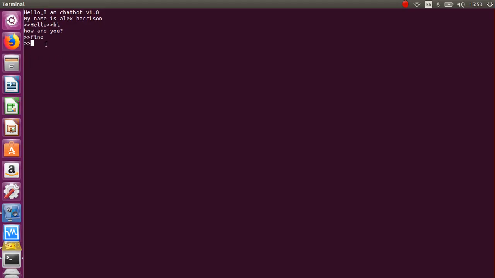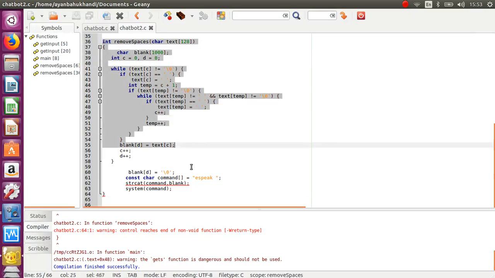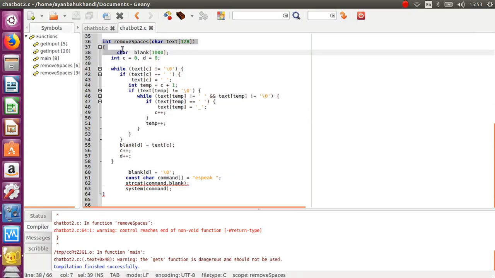Now if I write who made you, it shows my name, Anand Bokhande. Now if I write tell me, I am an AI program. My inventor is Mr. Iron. In data.txt this much is there, so it's showing this only. So this is a very helpful chatbot.